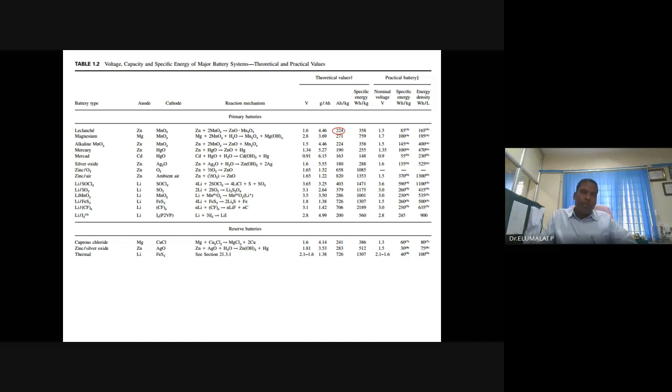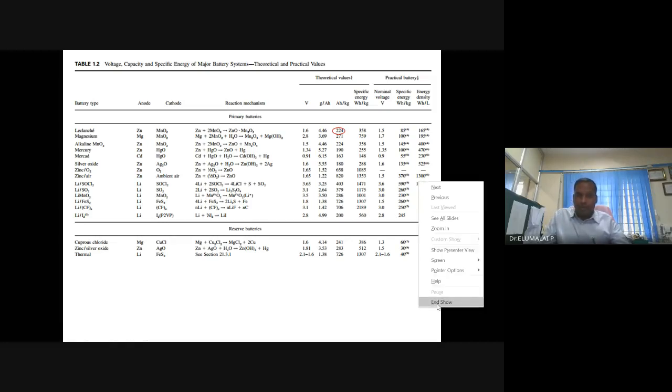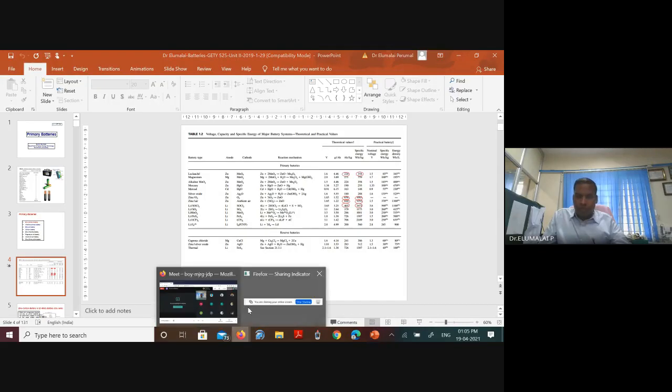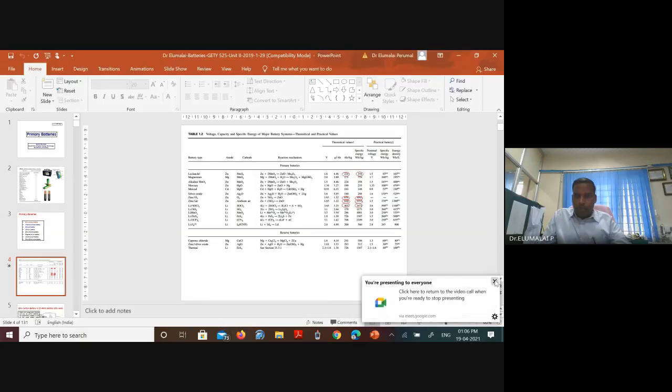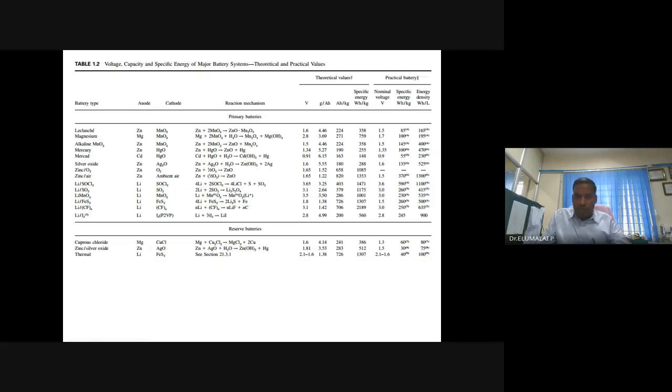Zinc is getting converted into zinc oxide.